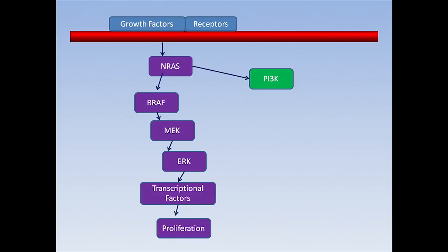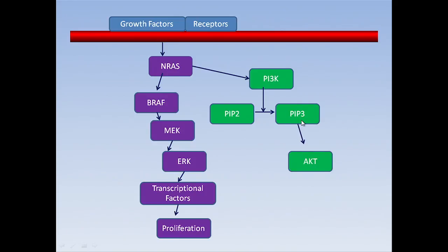And what is the function of the PI3K pathway? It will first cause phosphorylation of PIP2 to PIP3 actually. And once PIP3 is formed, it can cause stimulation of AKT. And AKT is a very important molecule in melanocytic proliferation. What is the function of AKT? Once it is upregulated, it can cause stimulation of multiple different proteins in the cell.